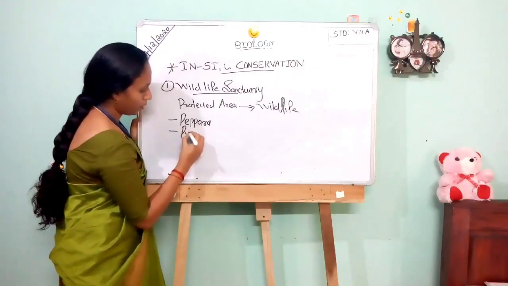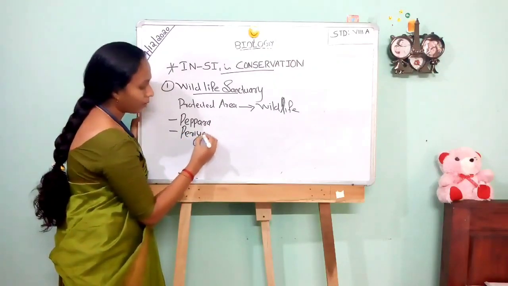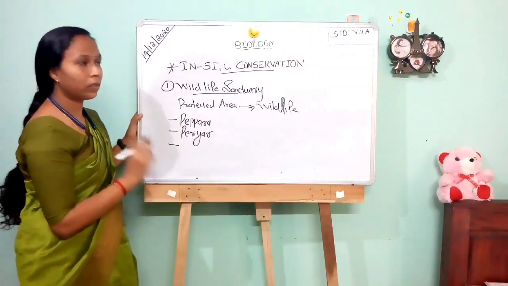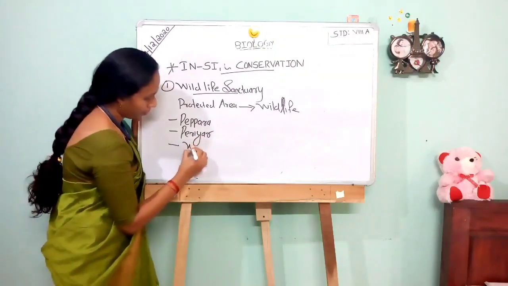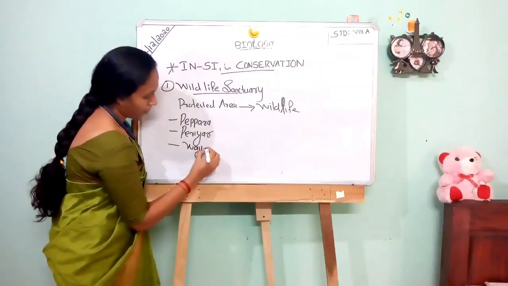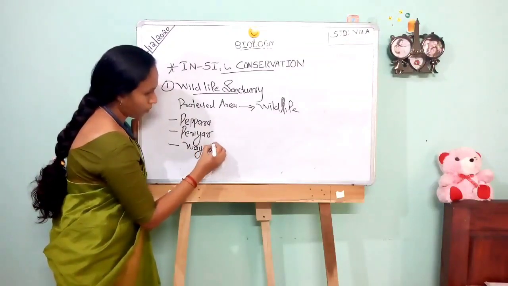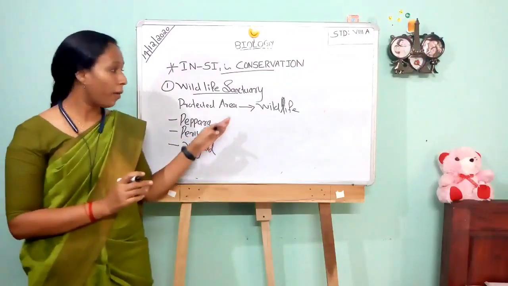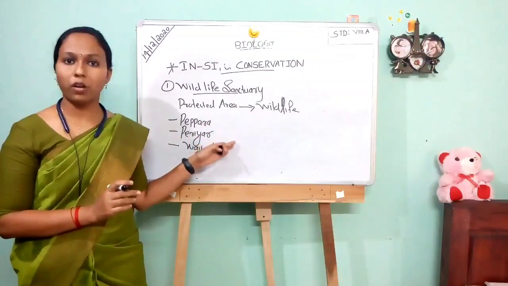Pepara, Periyar and Wayanad. These areas are mainly to prevent the extinction of wildlife.